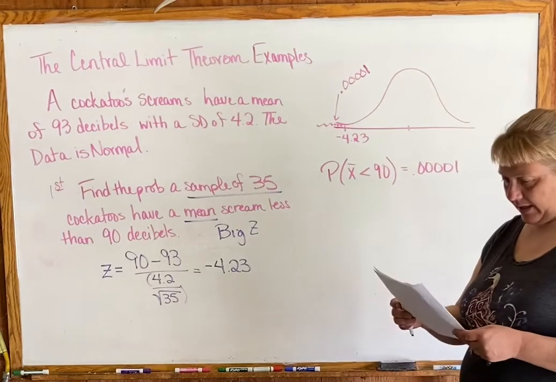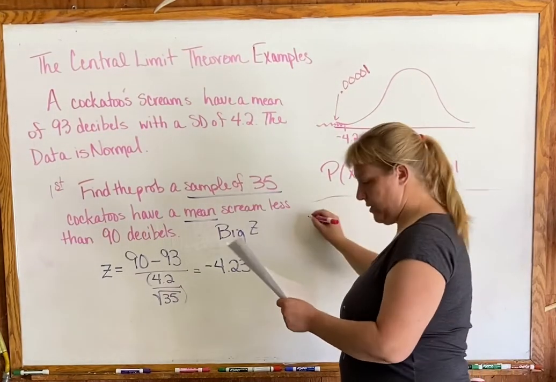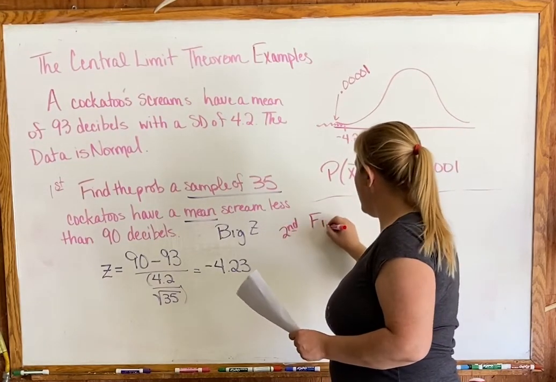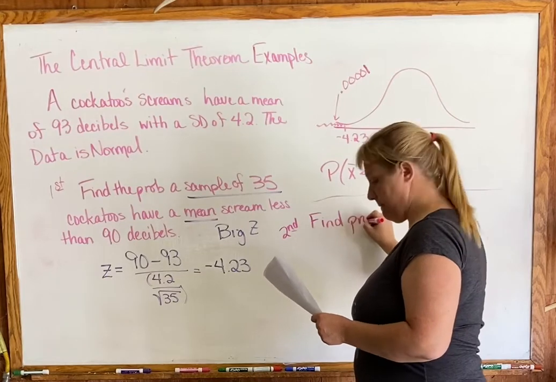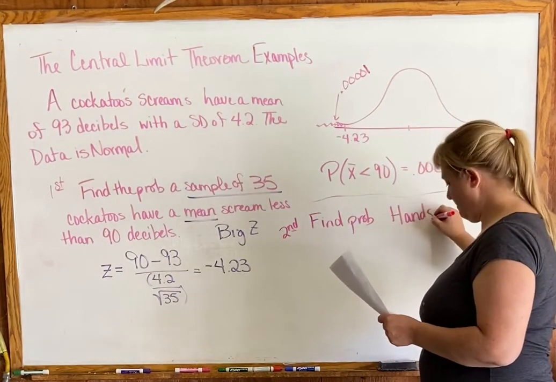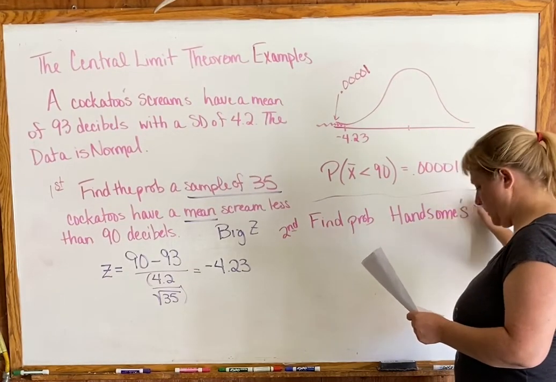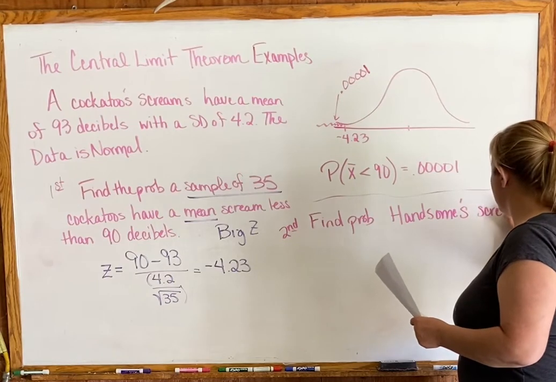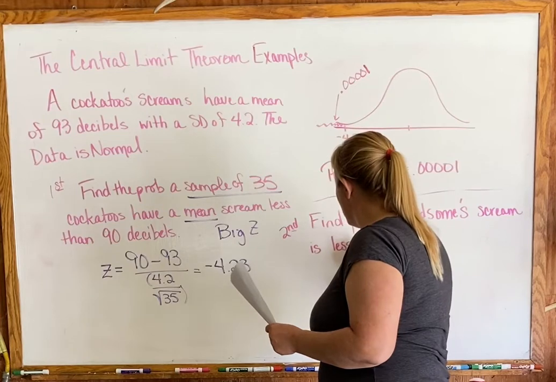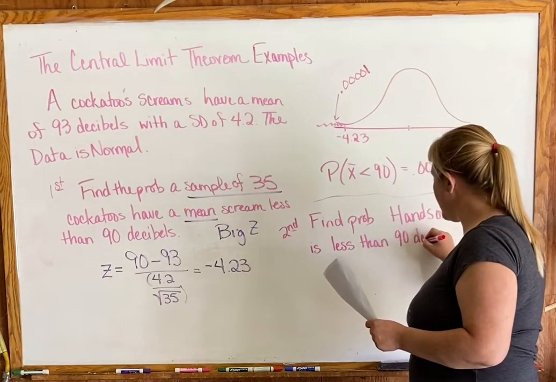Okay, let's see what I have next. Okay, so the next one, put it down here. So this one says, second, find the probability Handsome's scream is less than 90 decibels.